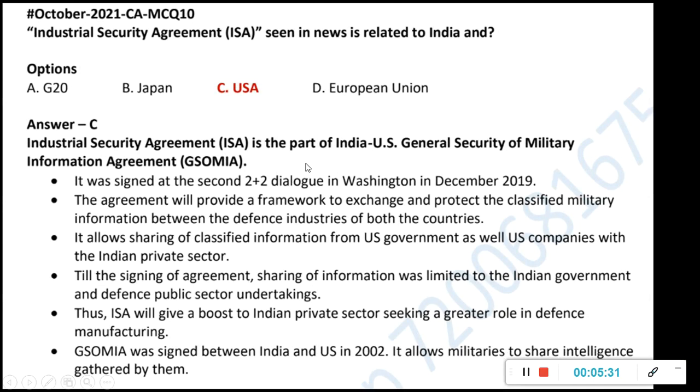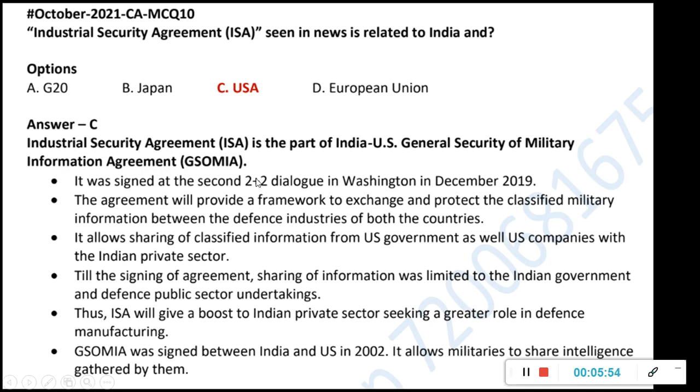So USA, with all the countries, majorly signed 4-5 major agreements. Like LEMOA is there, GSOMIA is there, then the communication related one is there. India has almost signed everything with them. Recently the last one also, BECA, I think India has signed. So India has signed around 4-5 things with the USA. This is also one thing under this, GSOMIA.